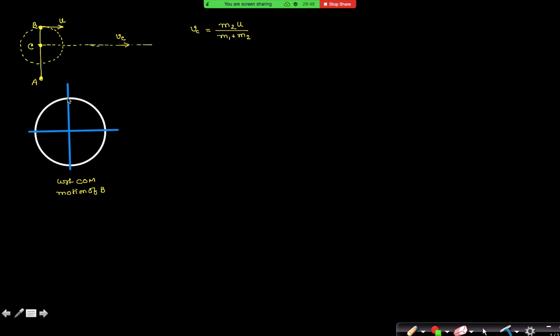With respect to center of mass, B is moving with a constant and uniform speed. Can I say that? Because there is no tangential force with respect to center of mass. Center of mass itself is a non-accelerating frame, yes or no? Yes, sir. So I can say that the particle moves with a constant VBC with respect to center of mass. Speed I am talking about, not the velocity. Yes, sir. So what is VBC?